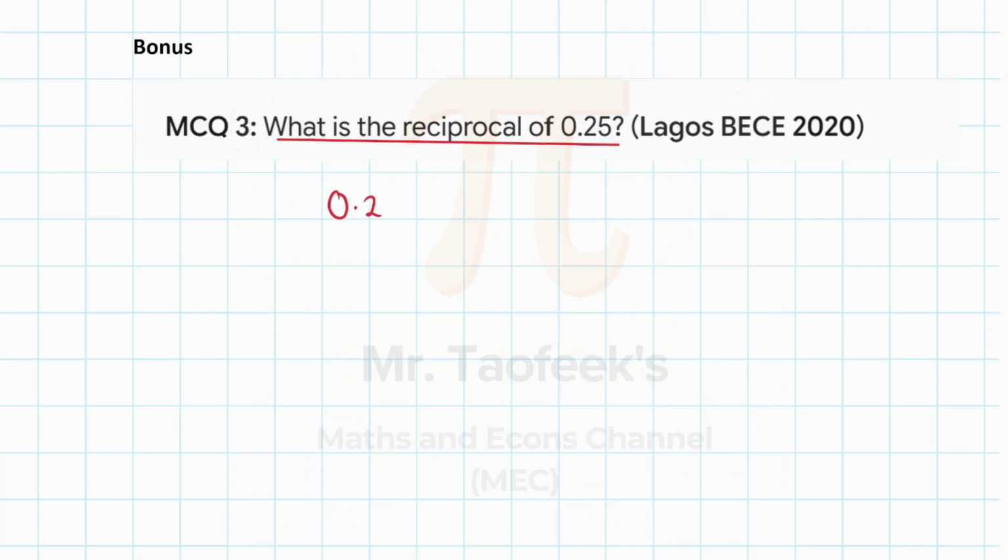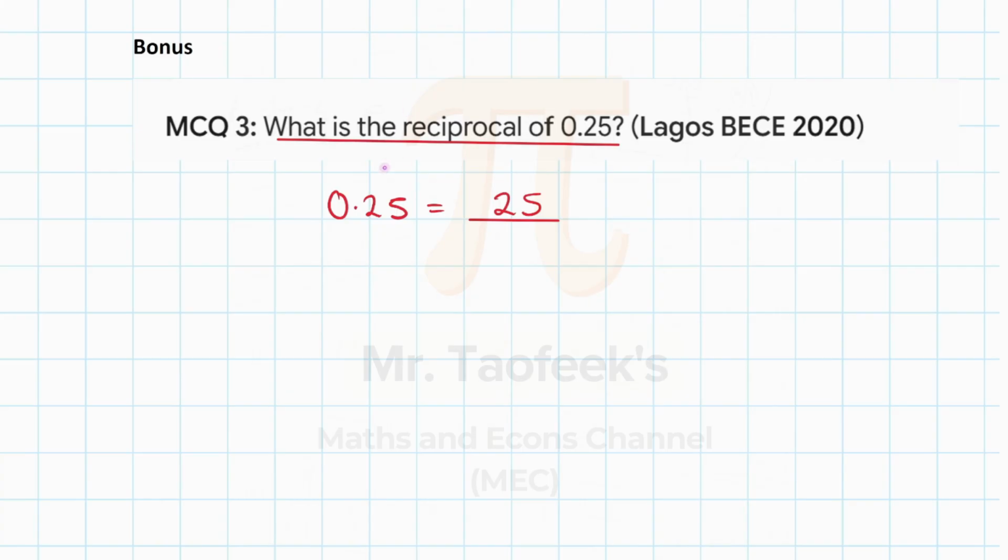So 0.25 can be written, remember what I said earlier, you just find the first digit after the decimal point, you write out the number, that will be your numerator, and that's going to be the first non-zero digits. So the first non-zero digit is 2, so everything here will be written out as the numerator, which is 25, divided by what's going to be our denominator. Our denominator is always a multiple of 10: 10, 100, 1,000, 10,000, 100,000, 1 million, and so on and so forth.